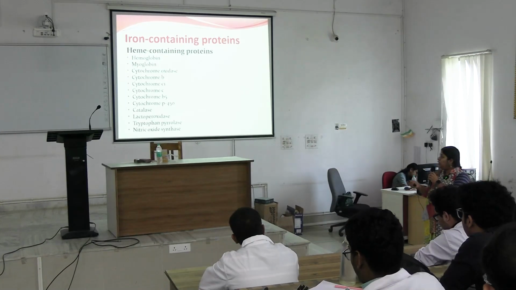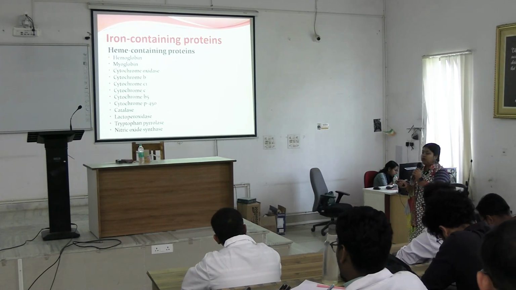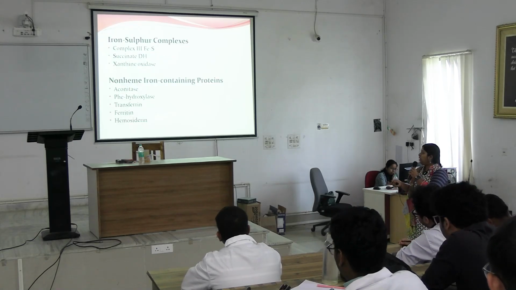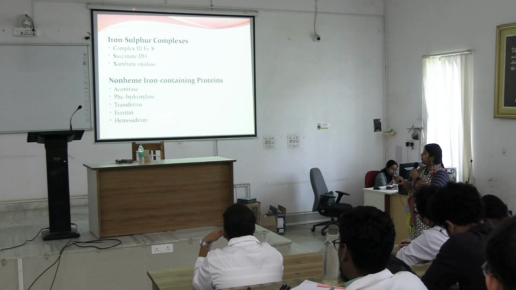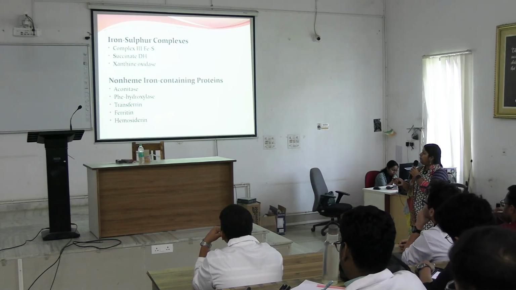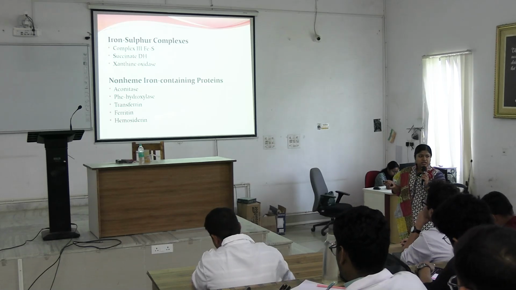So heme containing proteins are the major iron containing proteins. Clear? There are other iron containing proteins like iron sulfur complexes. Complex 3 of the ETC is an iron sulfur protein.